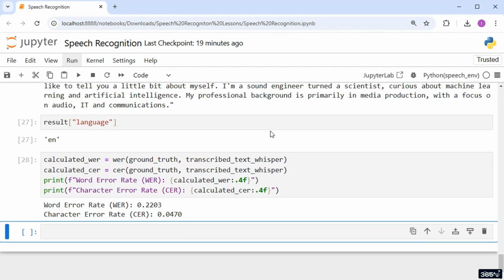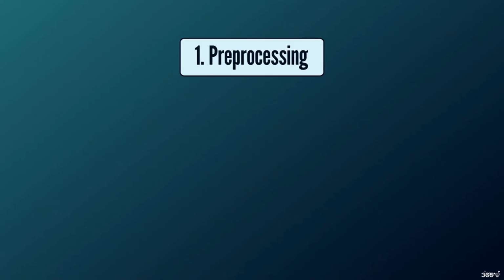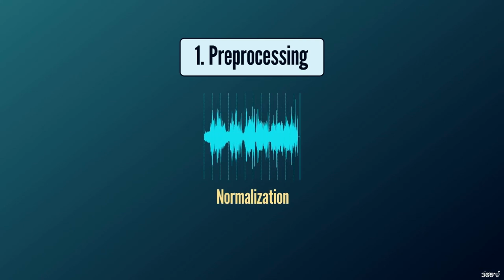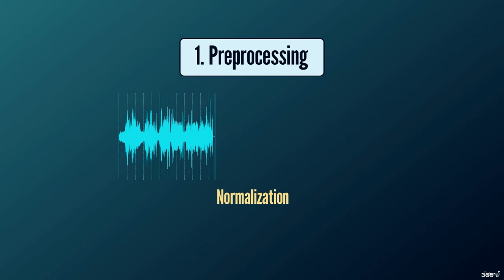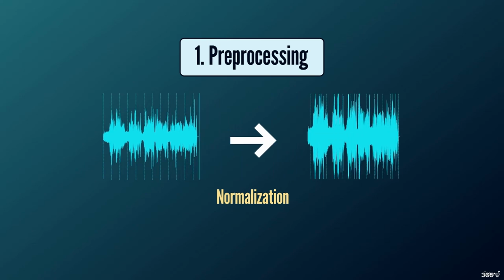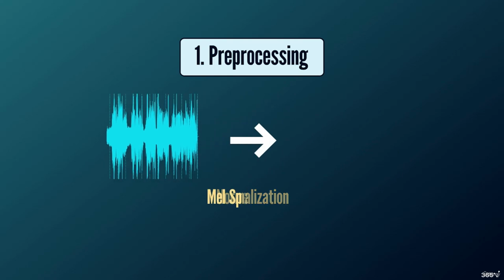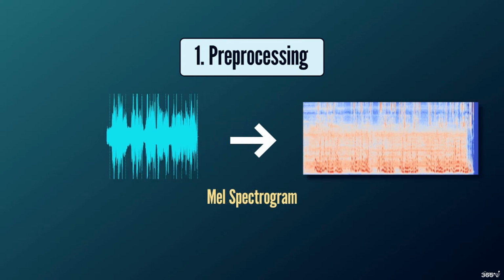Excellent. But let's look at what happened behind the scenes. Number 1, pre-processing. First, the audio is normalized, meaning the volume is adjusted for consistency, ensuring that quieter and louder parts of the recording are processed evenly. Next, the audio is converted into a MEL spectrogram using the MEL scale.